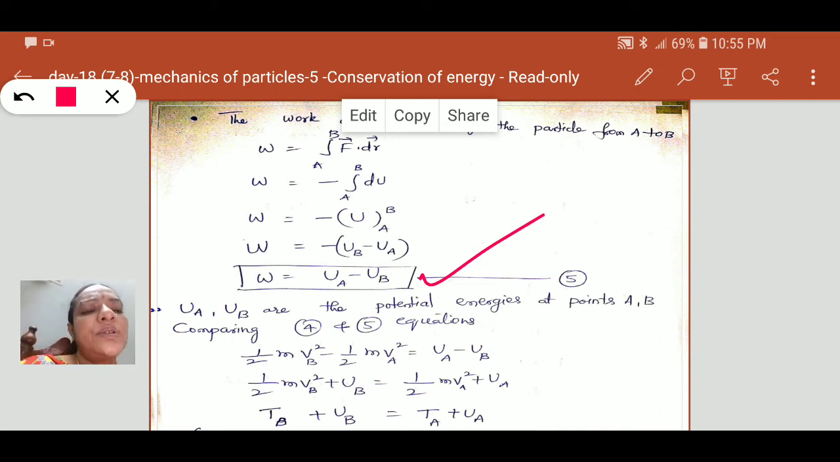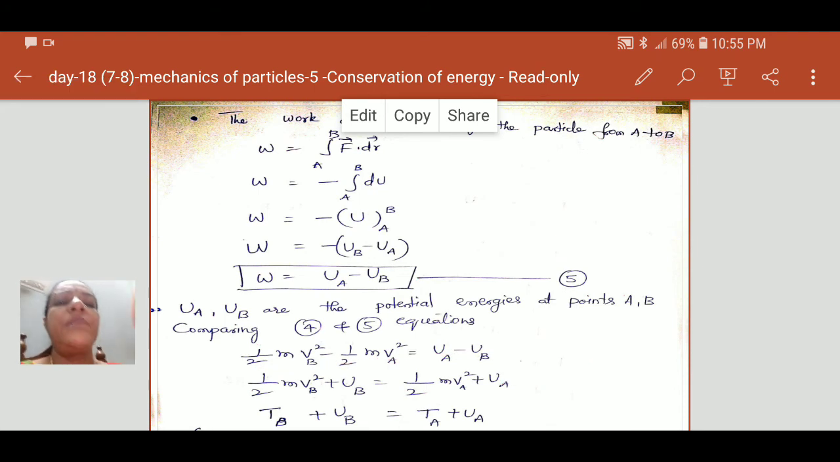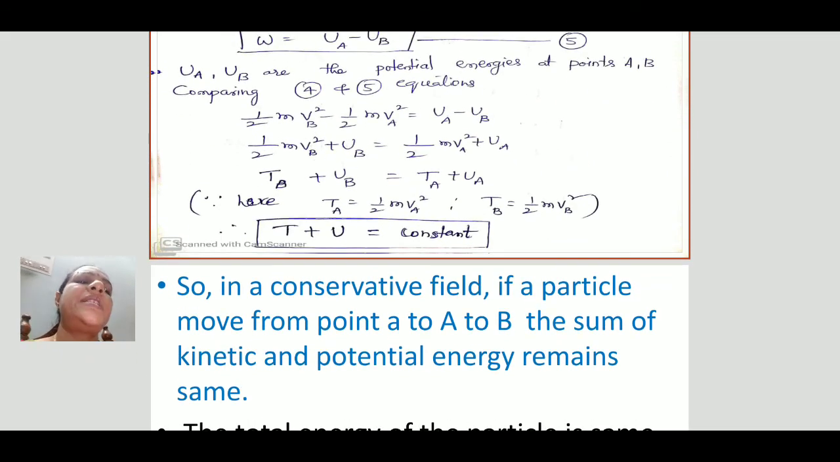Already the work done is equal to the change in kinetic energy. By comparing the 4th and 5th equations, we get half mvb square minus half mva square is equal to UA minus UB. So half mvb square plus UB is equal to half mva square plus UA. That means the total energy at the two points will be the same. Kinetic energy and potential energy at point B is equal to kinetic energy and potential energy at point A. That means T plus U is equal to constant.